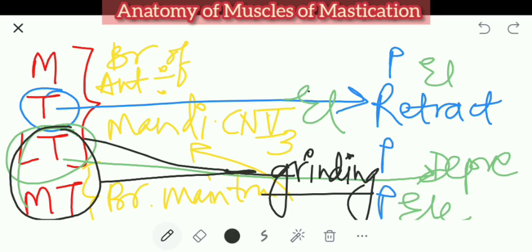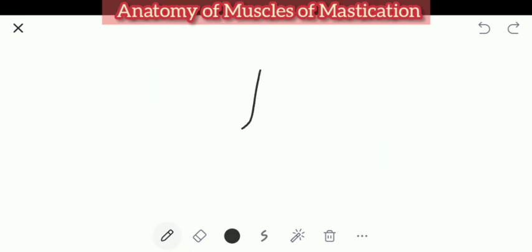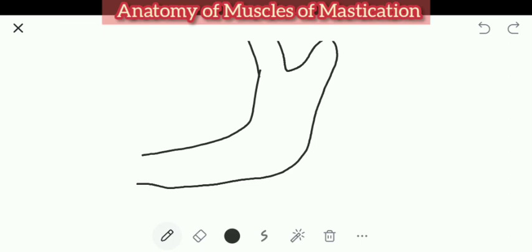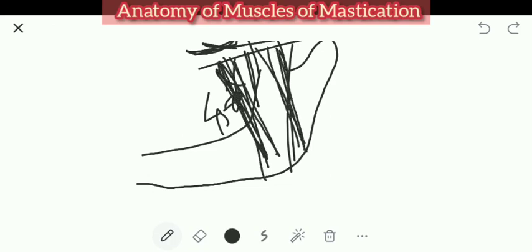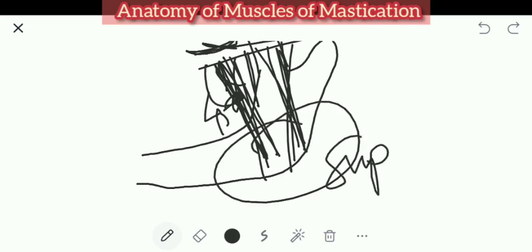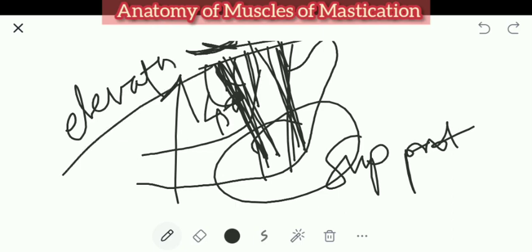If you recall, if this is your mandible, and here you have the zygomatic arch, the superficial fibers of the masseter run like this from anterior, at a 45 degree angle. Actually this looks like 90, but it is 45. I said all these fibers are intermixed; when you do the dissection, you are not able to separate them very finely. So superficial fibers can do protrusion. The main action of the masseter is elevation. As far as I can understand, the deep fibers probably may not do retraction.